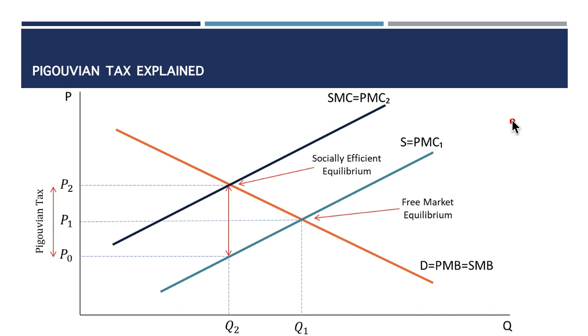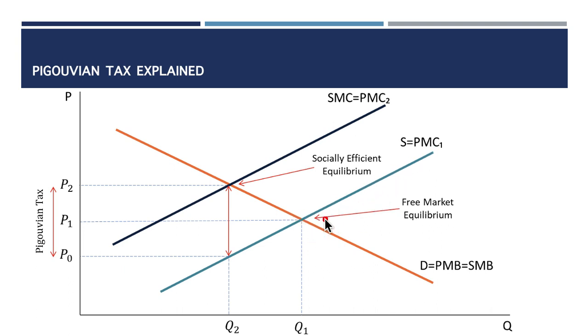Remember, the product in question has a negative externality. If you leave it to move at this point, it is of course negatively affecting the society. So what can the government do to curb this kind of equilibrium? Because it is only benefiting the producer or the manufacturer.